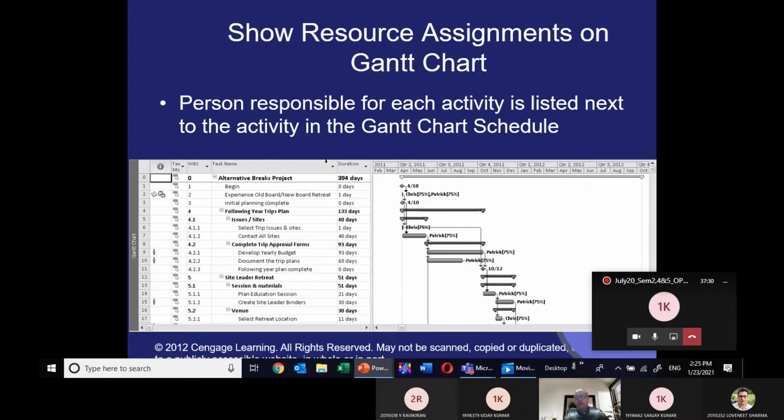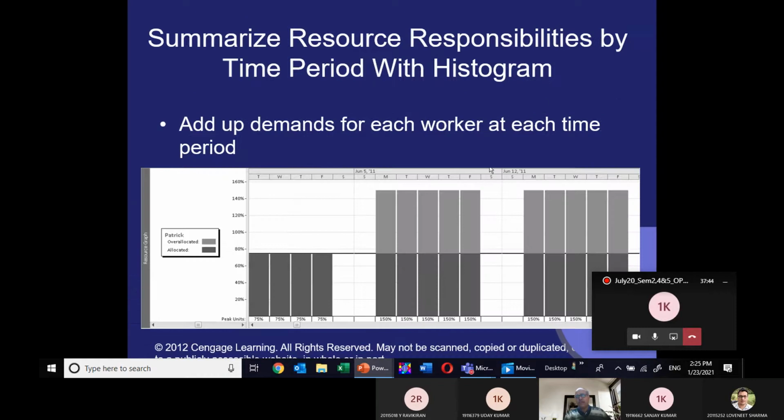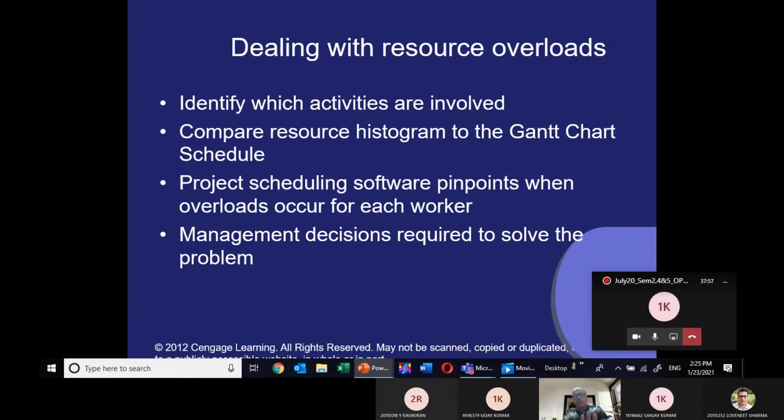One thing I am doing before going to Gantt project, crashing, I am completing, and then I will explain how to assign the RACI chart resources on the software. Let me finish it. This is the way we summarize the resource responsibility time period with the help of a histogram on the software, either on MS Project or on Gantt project. That we will demonstrate after completing the journey of learning.